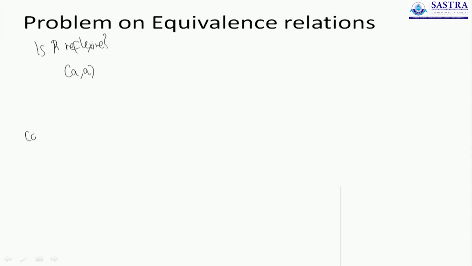We told you that (A, B) is part of R only when the difference is a multiple of 5. Now what is the difference between A and A? A minus A is 0, and 0 is clearly a multiple of 5. 0 is 0 times 5. It is a multiple of 5. Therefore, (A, A) belongs to R for any A belonging to the set of integers.